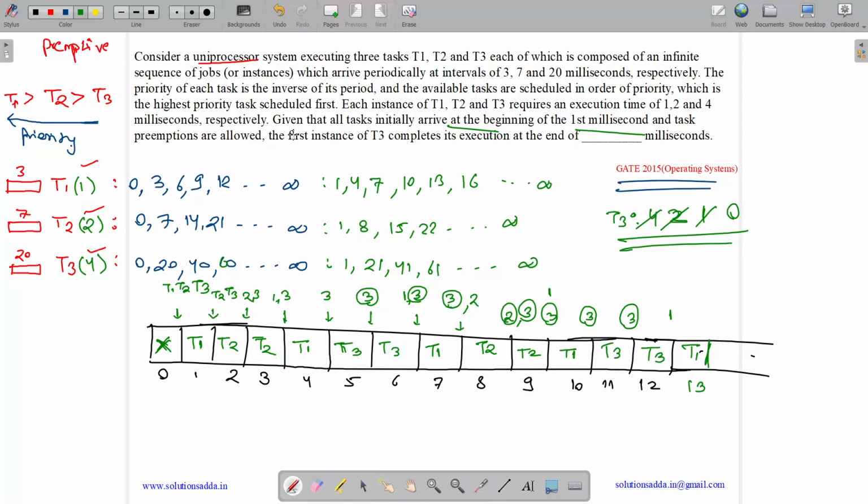So we need to tell at what time T3 completes its execution. So T3 completed its execution over here. So at the end of 12th millisecond, T3 completed its execution. So the answer is 12 milliseconds.